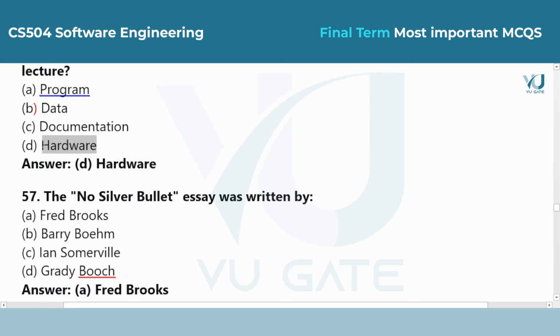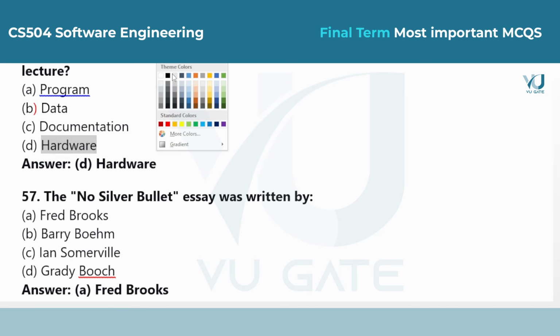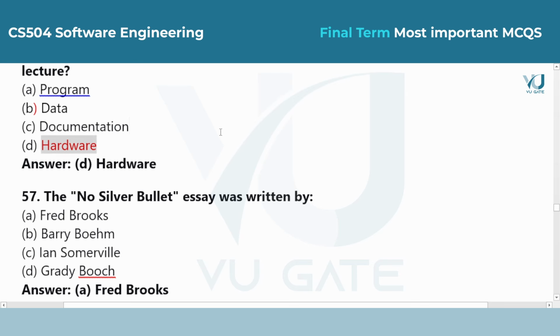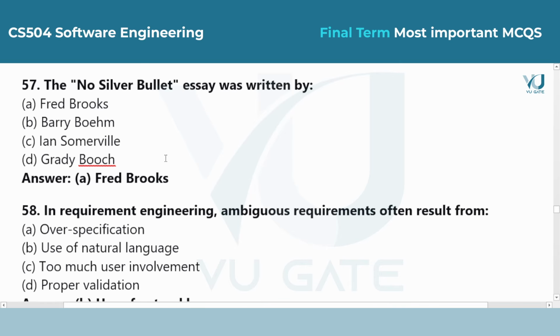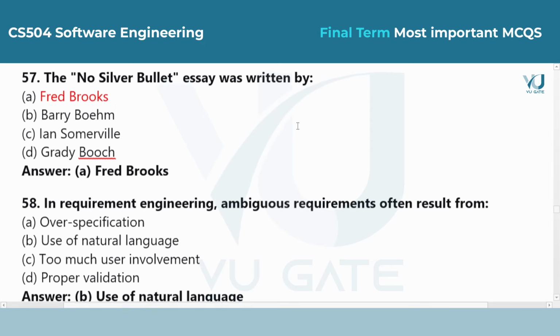Question 57. The No Silver Bullet essay was written by: Answer is option A, Fred Brooks. This famous essay explains that there is no single invention or technique that will make software productivity improve as fast as hardware performance does. It highlights the natural complexity of software.